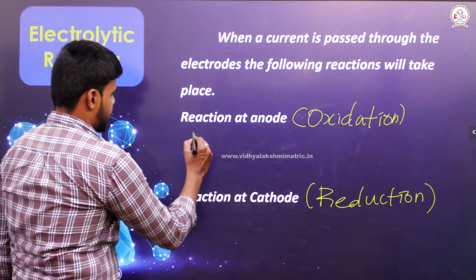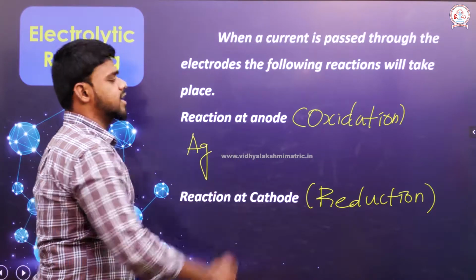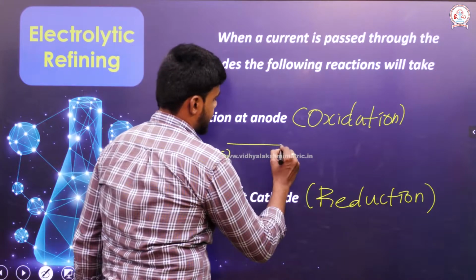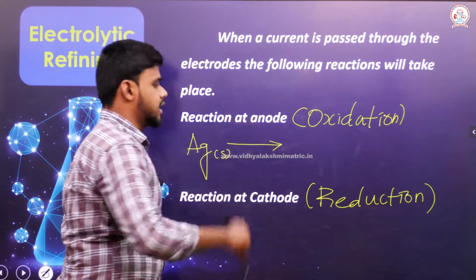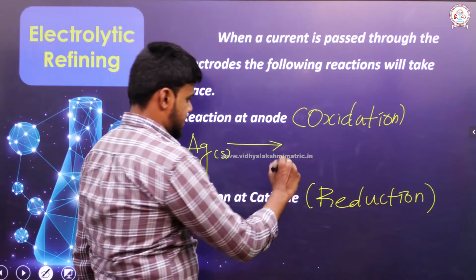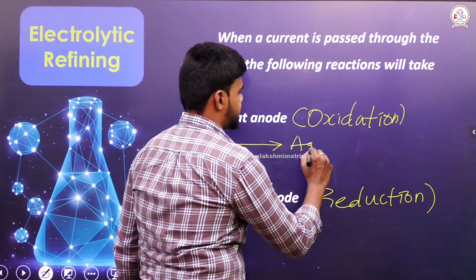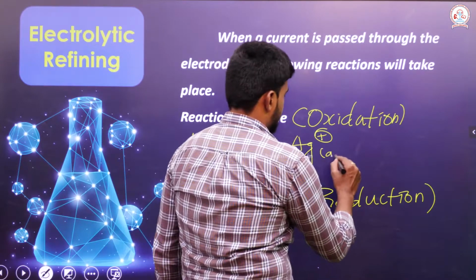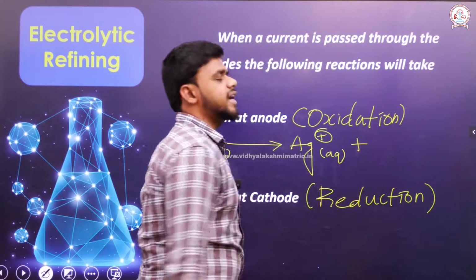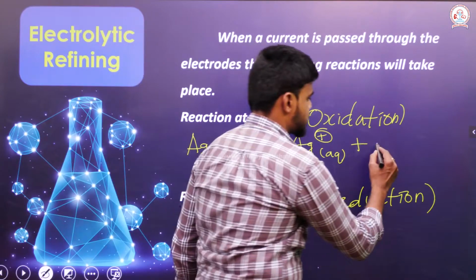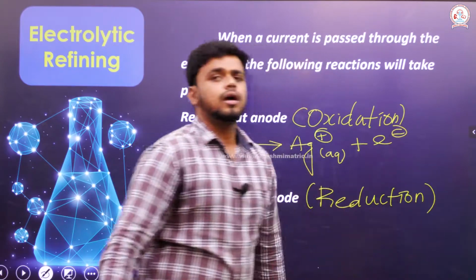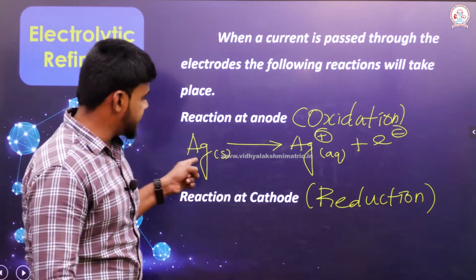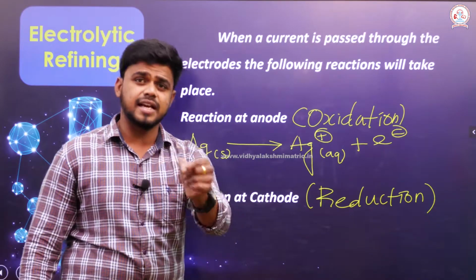Silver, which is taken in the form of a rod in the solid state, oxidizes into Ag+ in the aqueous medium, so it is ready to give an electron. The silver which has converted into Ag+ comes from the impure rod used as the anode.